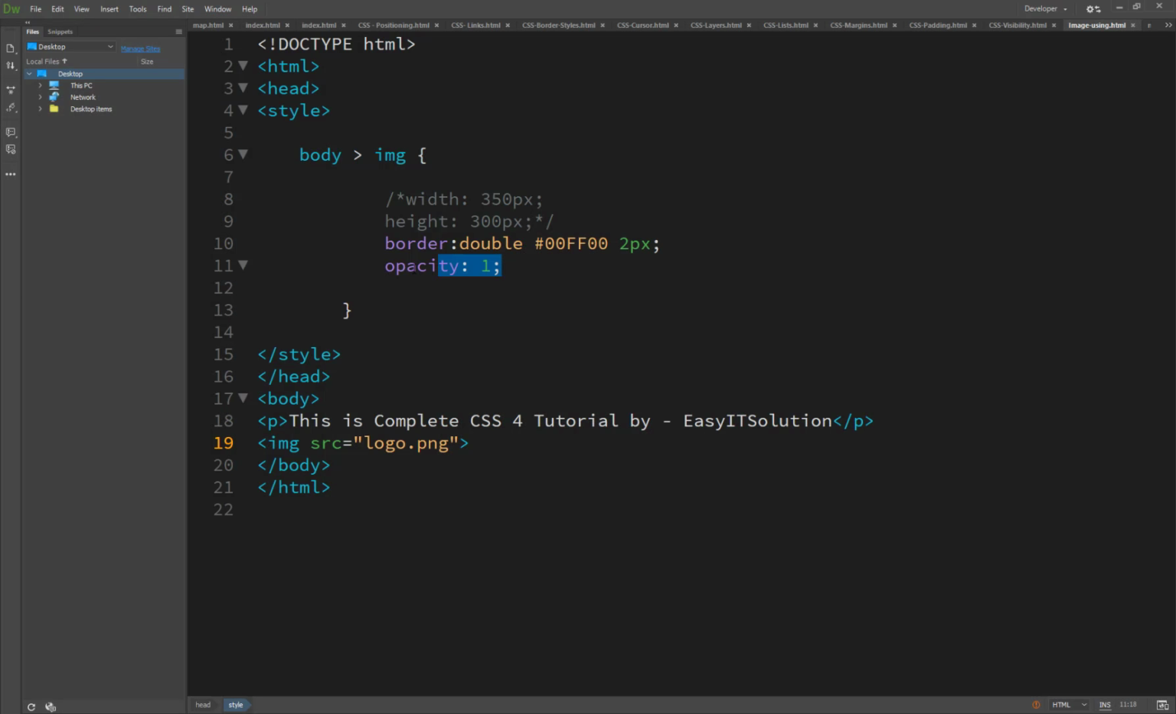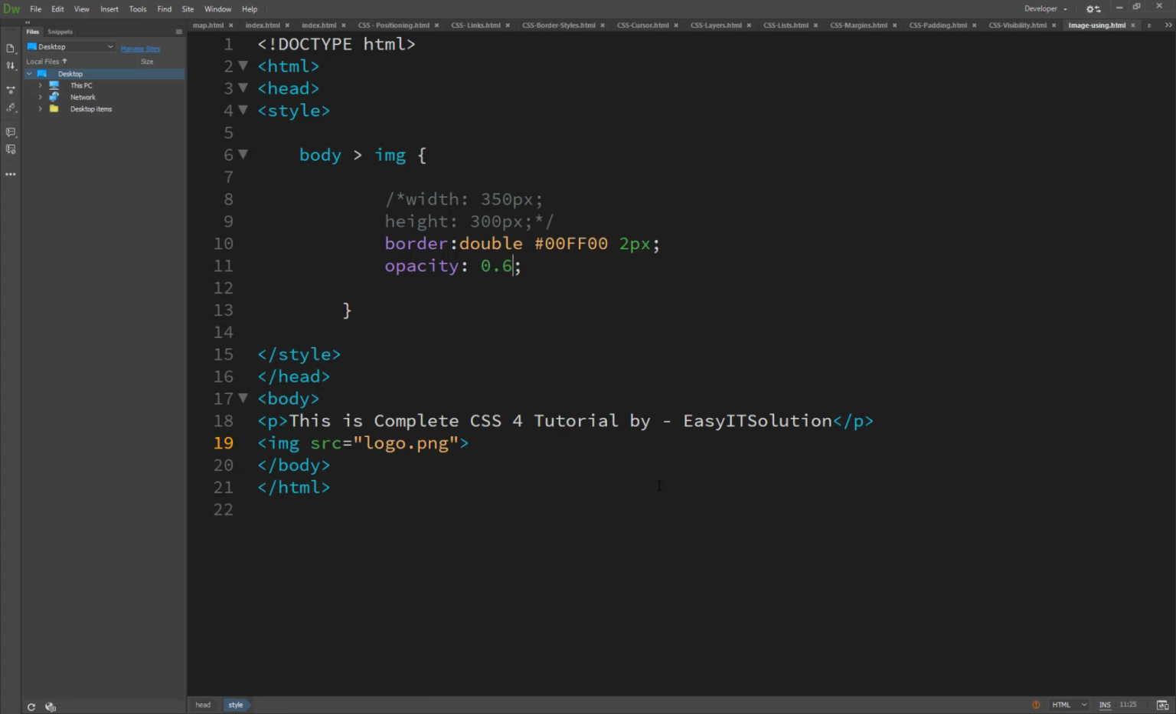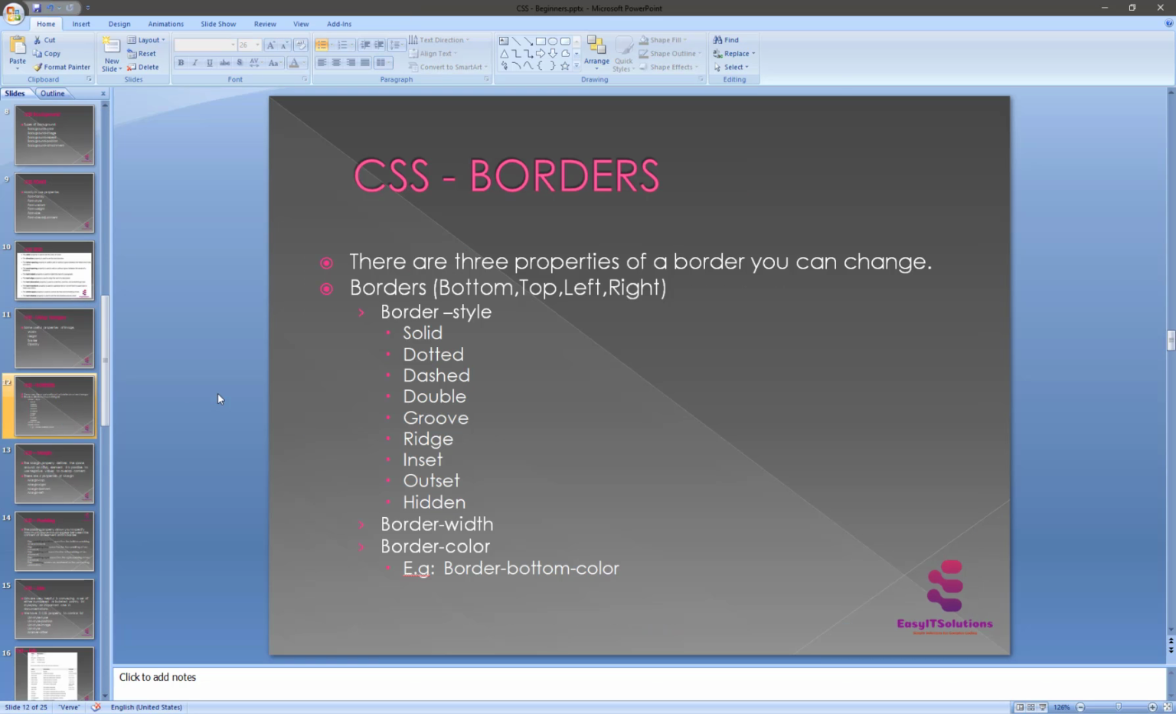So 1 is not necessary to use, it's the default value. We must be using 0.6, like 60% opacity. This controls the opacity of your image. So here we are complete, and now we are going to move on to borders.